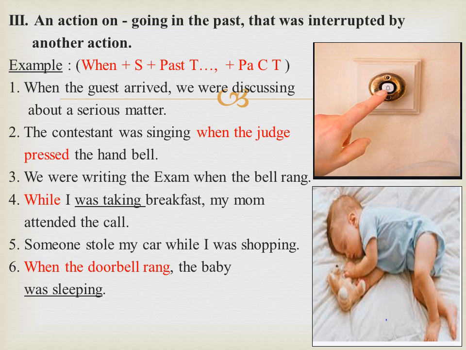Let us learn the third usage of past continuous tense. Here we refer to two actions in the past. One is a longer action, the other one is a short action, that is the interrupted action. We use past tense for interrupted action and past continuous tense for longer action. The structure is when plus subject plus past tense plus past continuous tense.